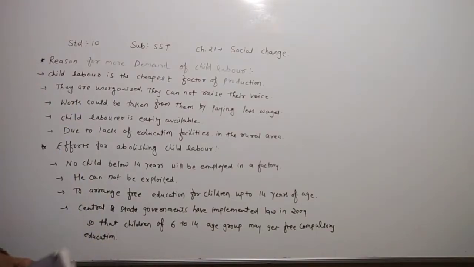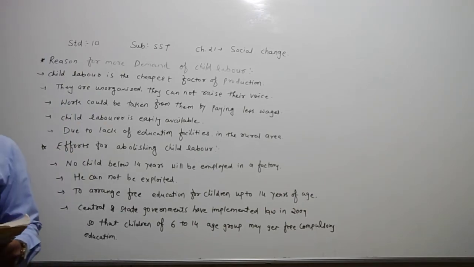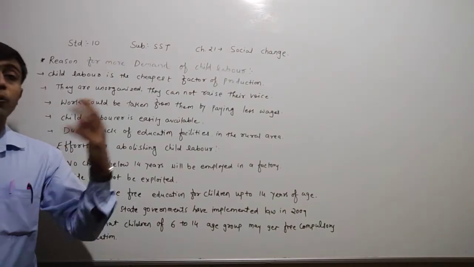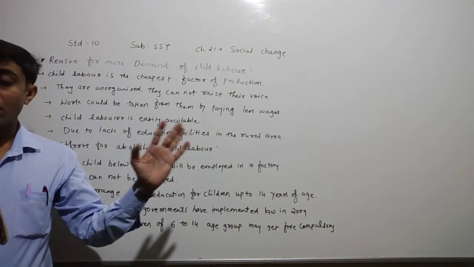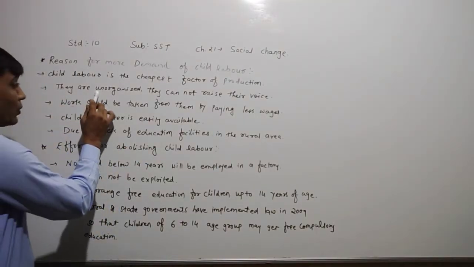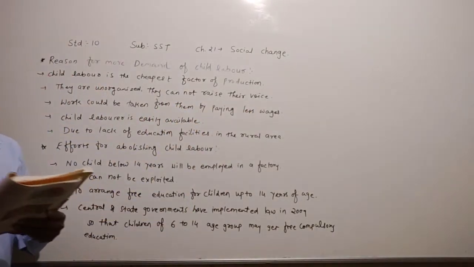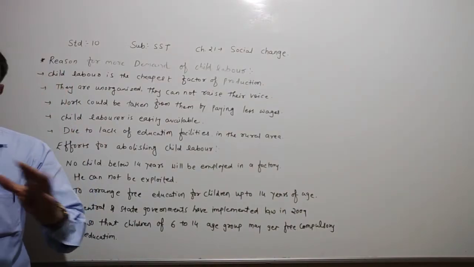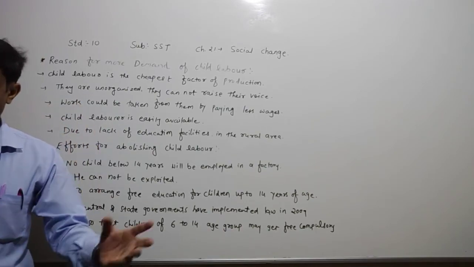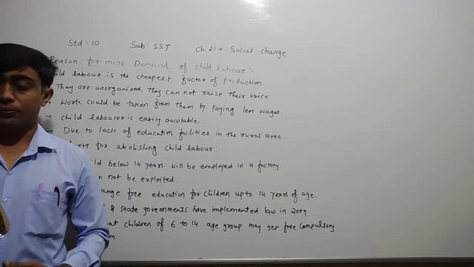Second, they are unorganized. The child laborers are unorganized. Unorganized means asanghatit. Due to the lack of organization, they cannot raise their voice or protect themselves. Now dear children, they are already unorganized, and because of that they cannot raise their voice or protest. So child laborers can easily be exploited in various ways without even their knowledge.